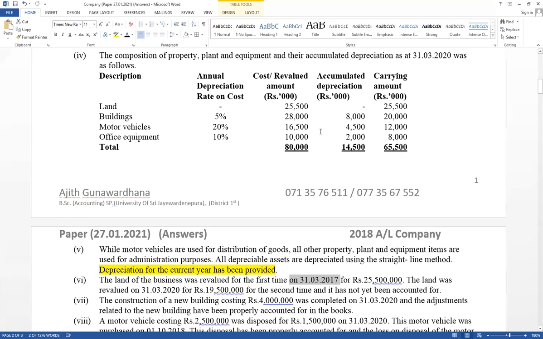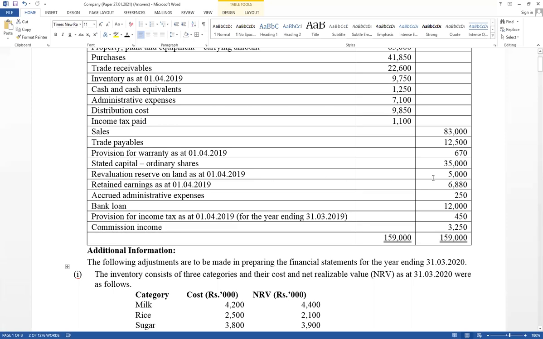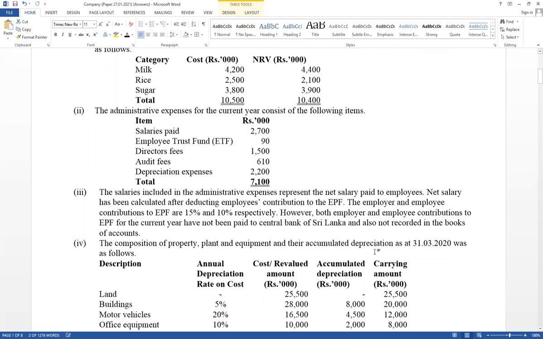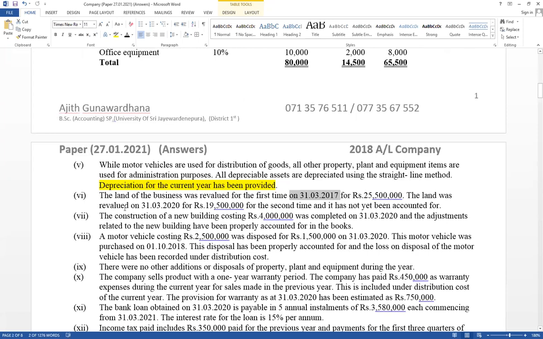Second time revaluation, and in the trial balance it has given land revaluation reserve also, 5,000. Think about second time revaluation. Then read further. It has given the land was revalued on 31st March 20 for 19,500 for the second time, and it has not yet been accounted.